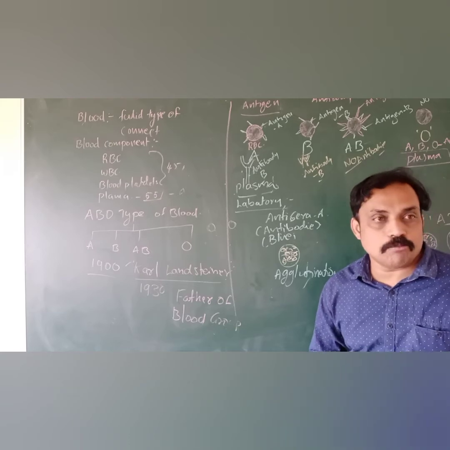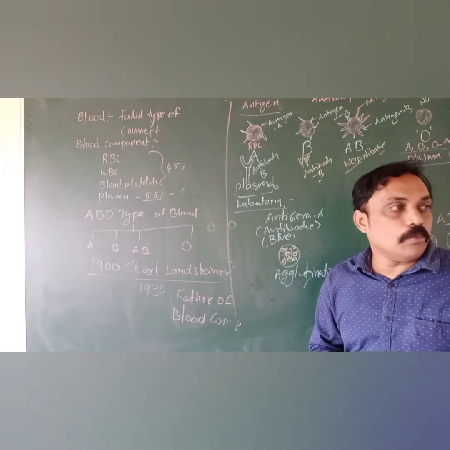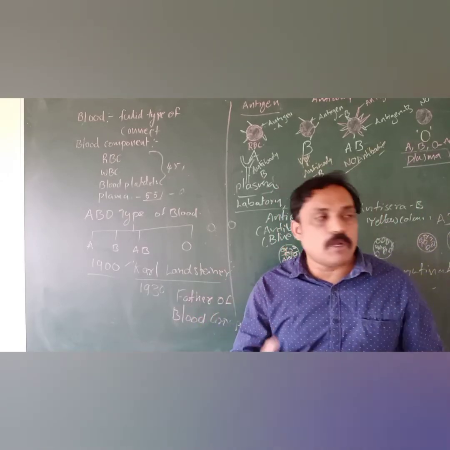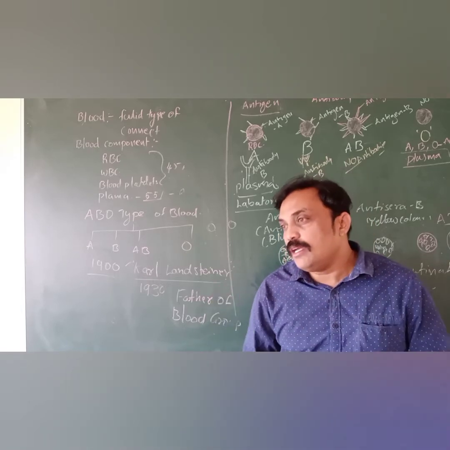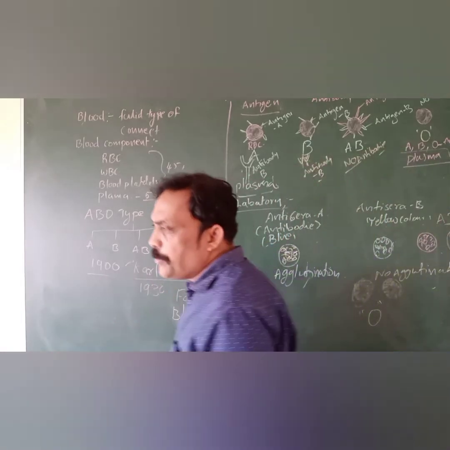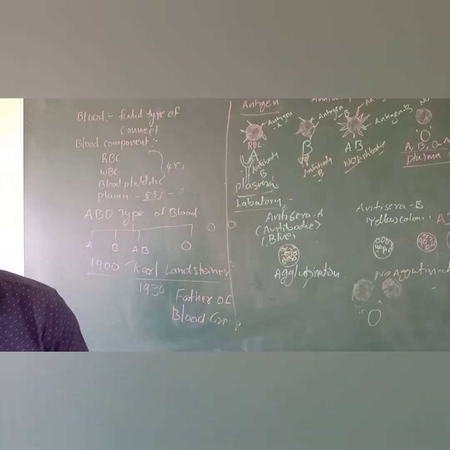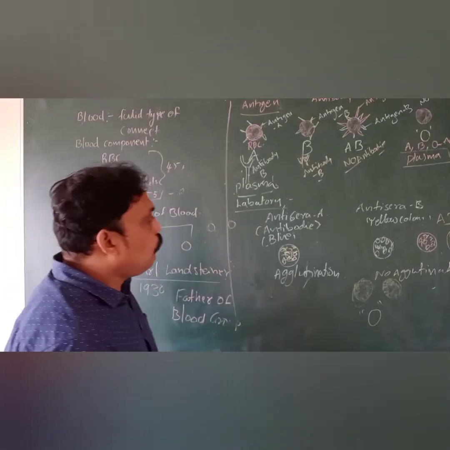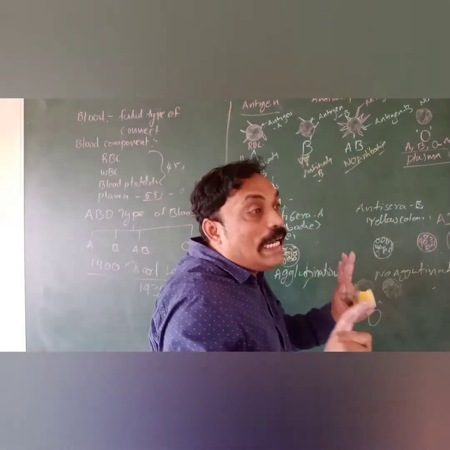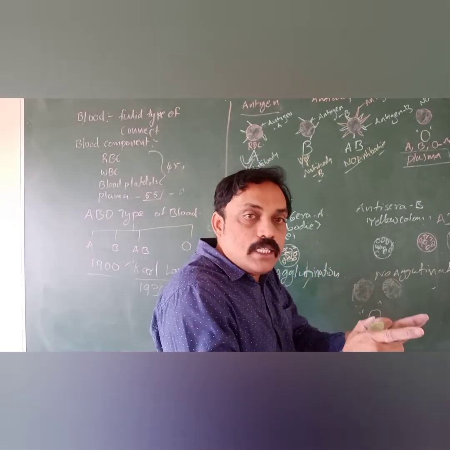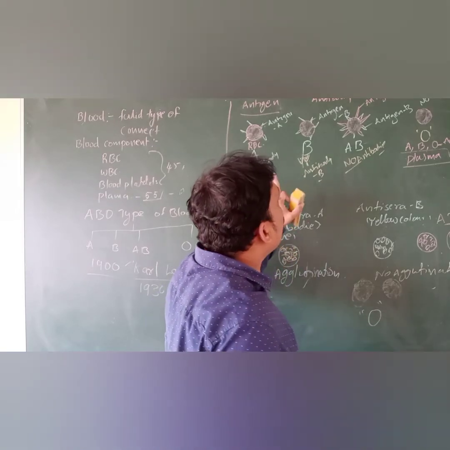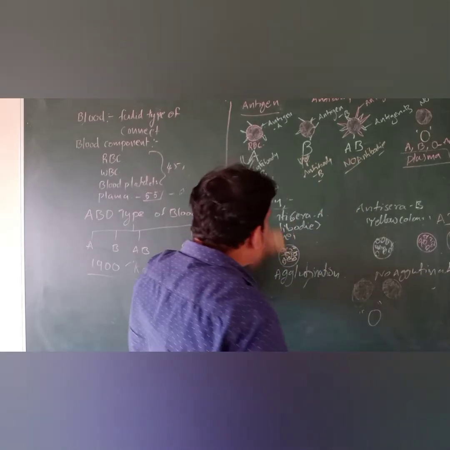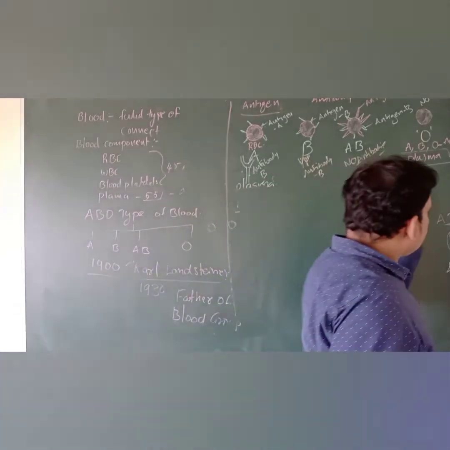Now we are going to discuss positive and negative blood groups. Some are A positive, some are B positive, some are A negative, some are B negative, some are O positive, some are O negative, some are AB positive, some are AB negative. There are various types of blood groups. Now we are going to discuss how they classified positive and negative blood groups. Up to now we learned the types of blood groups and how they are classified.